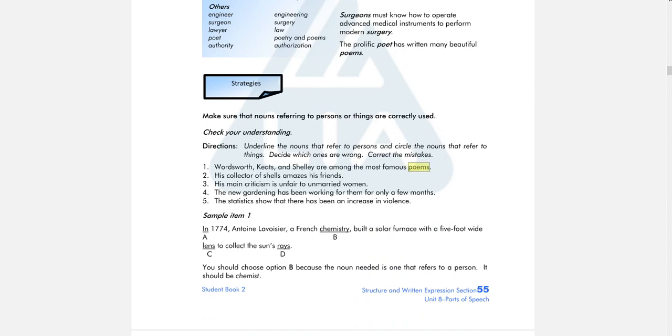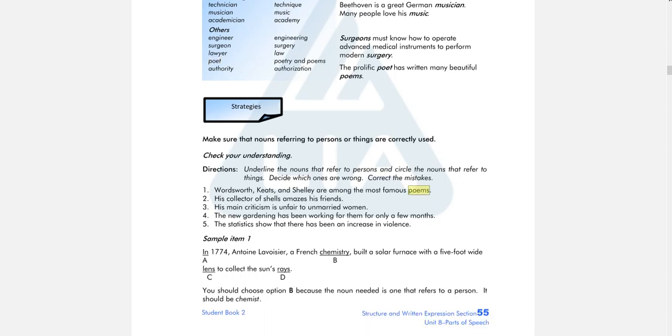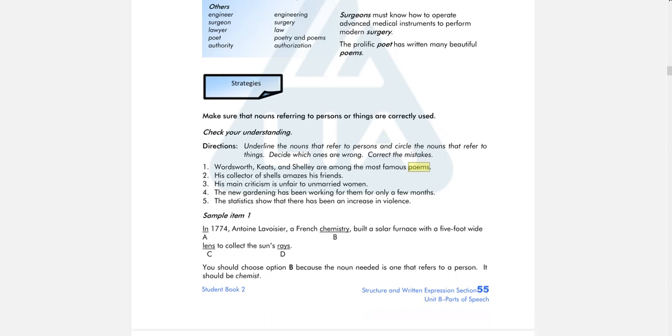While poem is referring to the thing, not the person. The person is poet. Can you see this? Poet, this is the person. Poems is the thing. So it is incorrect then. It should be most famous poets. And then: his collector of shells amazes his friends.